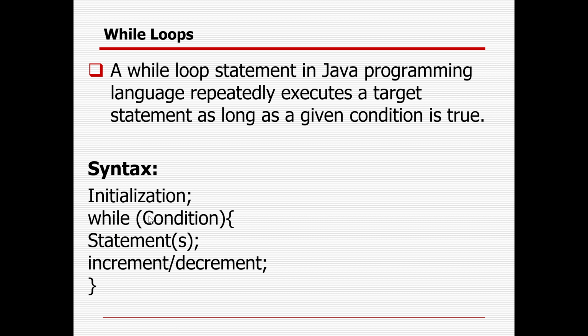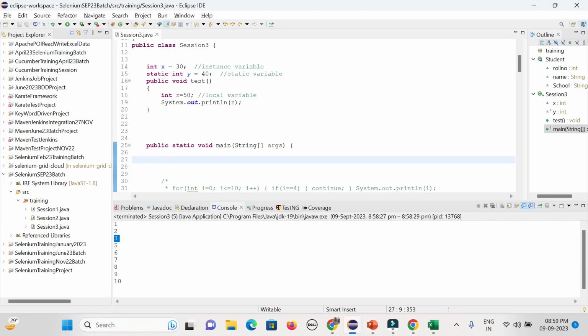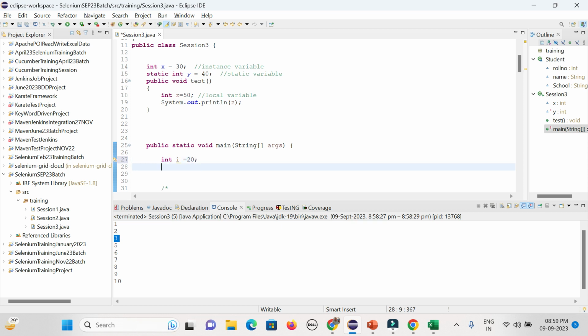You need to give something called initialization. So I can go something like integer i. I can go the different way also, right? i equal to 20. So that is my initial value. Then you can give something called while. While, what thing you can mention? That i.